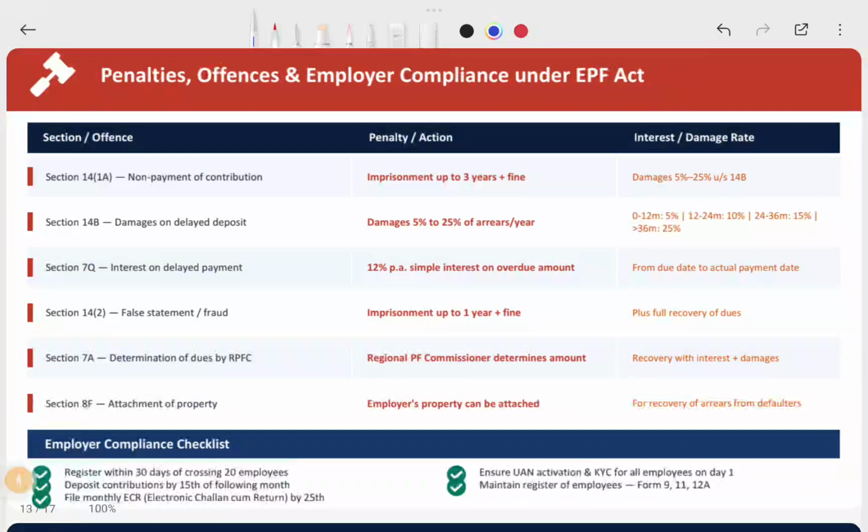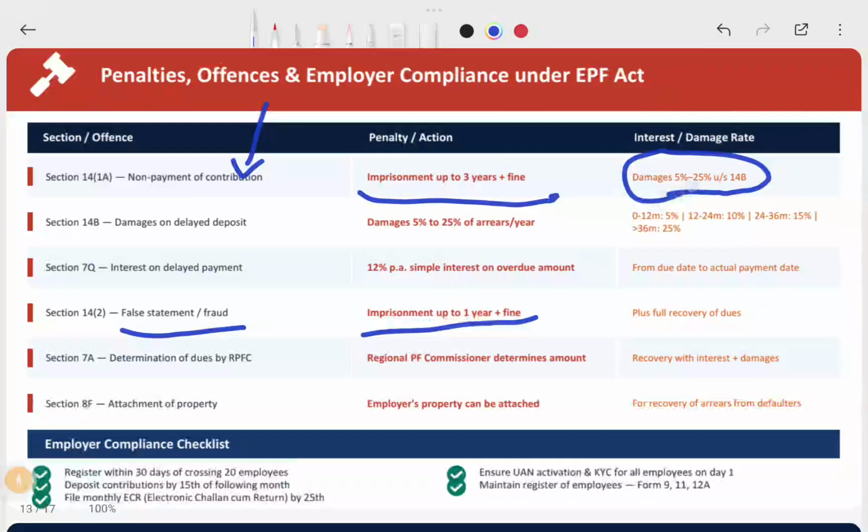If you don't pay the contribution, meaning you deducted it from your employee but didn't pay it to the government, that is imprisonment up to 3 years plus a fine. So there are a few imprisonment cases. For a false statement or fraudulent statement, the damages would be very huge, up to 25%, and sometimes they will charge 100% damages at the discretion of the officer. They can recover the dues in full plus the damages for the false statements.